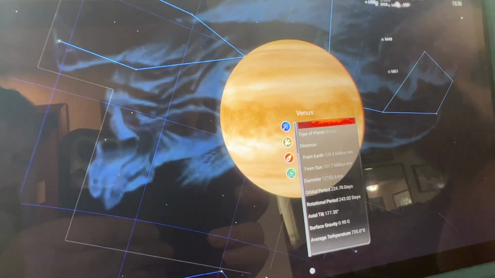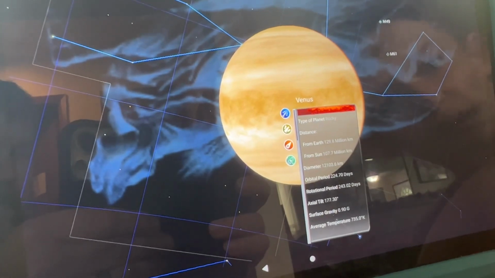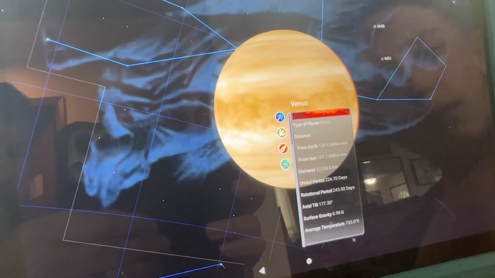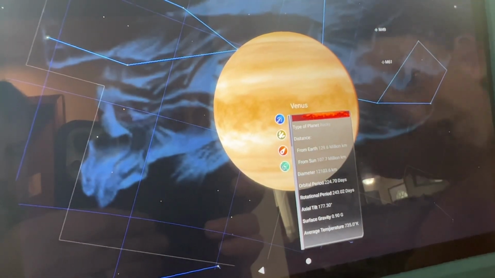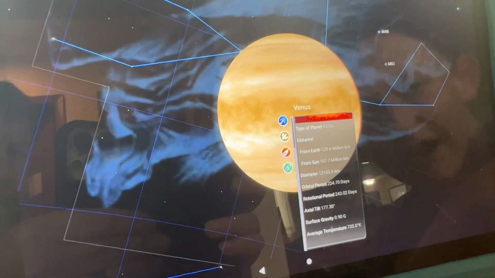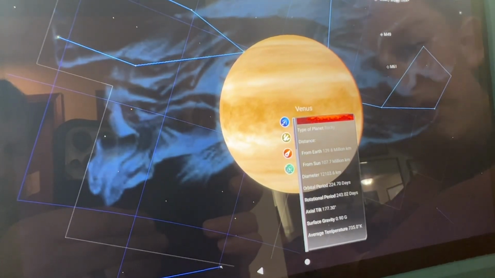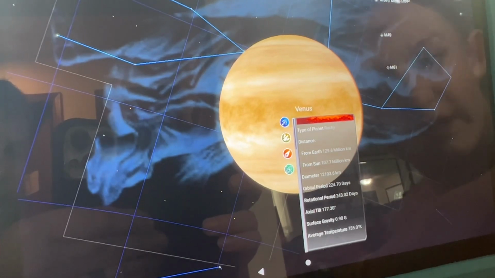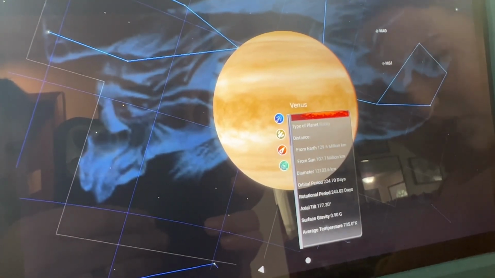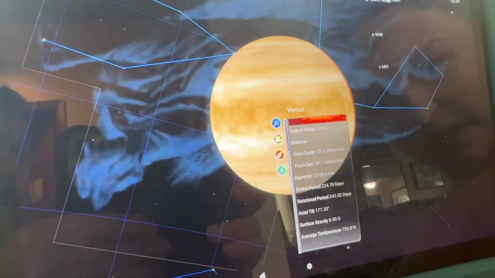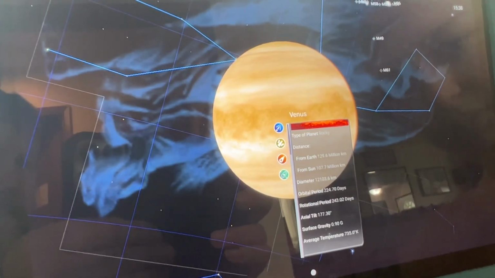The distance from Earth is 129.6 million kilometers. From the sun is 107.7 million kilometers. The diameter is 12,103.6 kilometers. The orbital period is 224.70 days. The rotational period is 243.2 days.